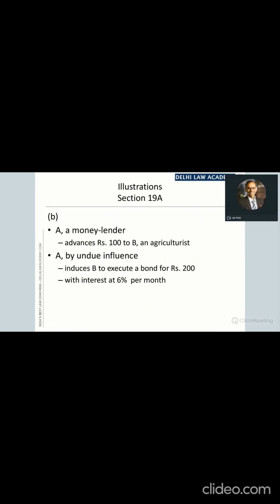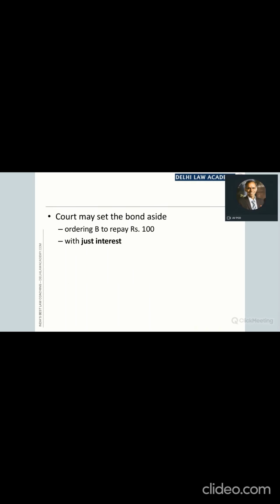What was the benefit? He had received ₹100 and he had used them for a certain period. So the borrower must return that amount, and he must also pay interest at a reasonable rate for the period for which he is keeping that money to himself. And that is why this order can be made. This is possible under section 19A.